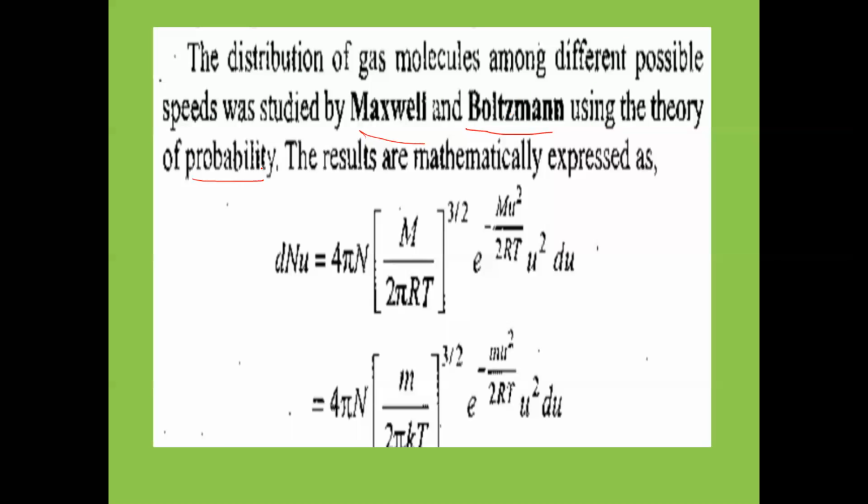They took the existence of three types of velocities. The result is mathematically expressed as dN_u = 4πN (m/2πRT)^(3/2) e^(-mu²/2RT) u² du.